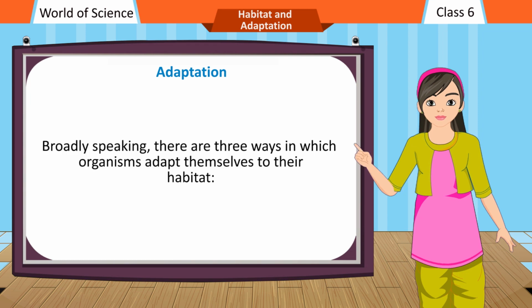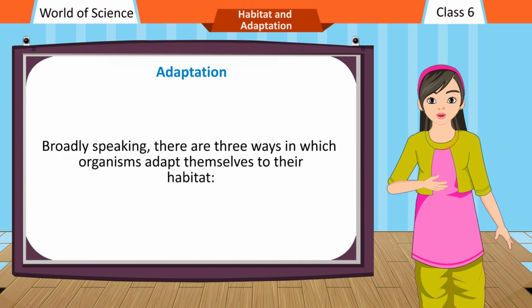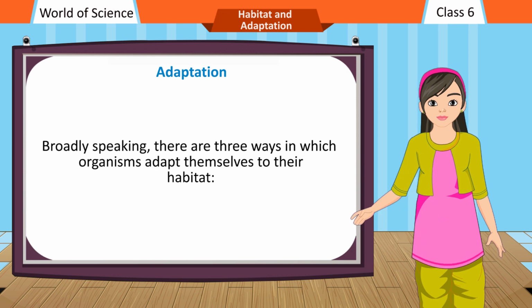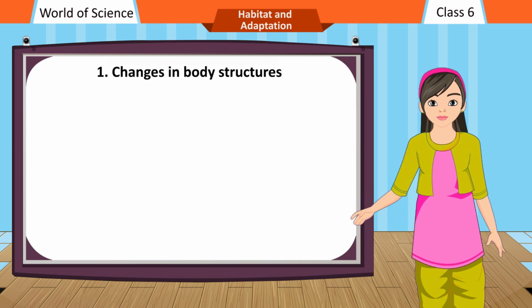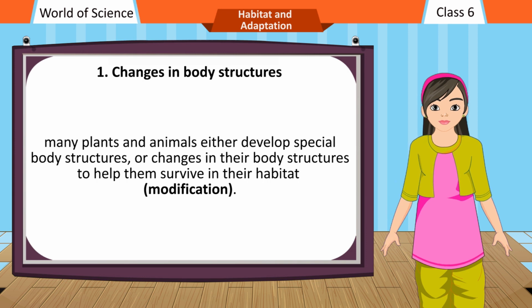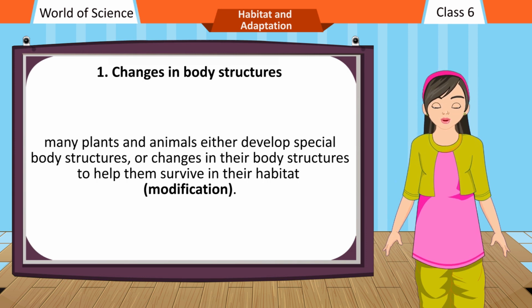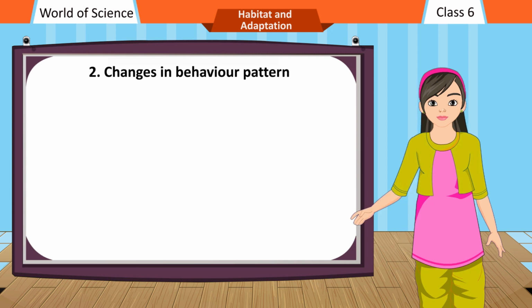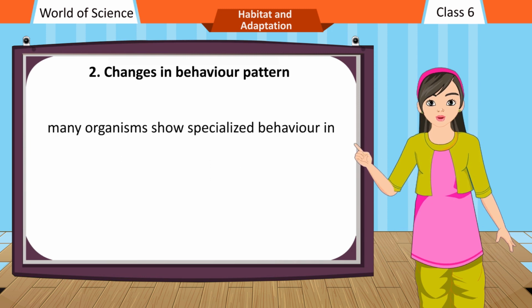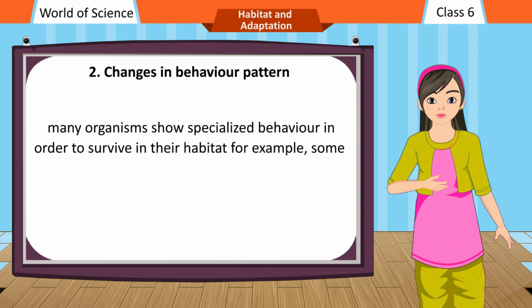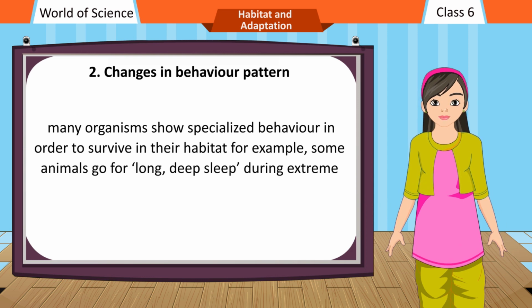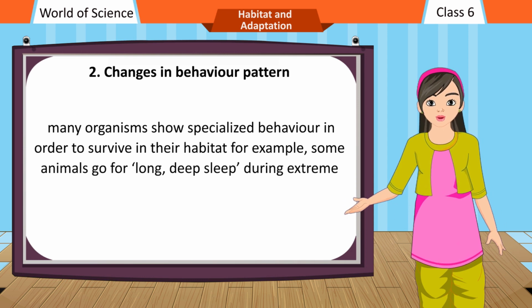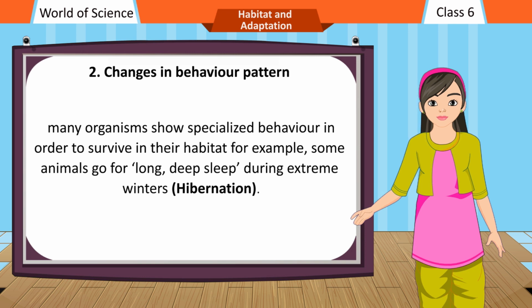Broadly speaking, there are three ways in which organisms adapt themselves to their habitat. Changes in body structures. Many plants and animals either develop special body structures or changes in their body structures to help them survive in their habitat. Modification. Changes in behavior pattern. Many organisms show specialized behavior in order to survive in their habitat. For example, some animals go for long, deep sleep during extreme winters, hibernation.